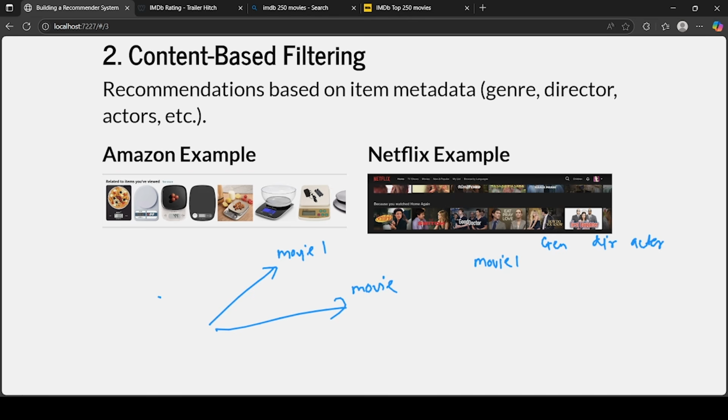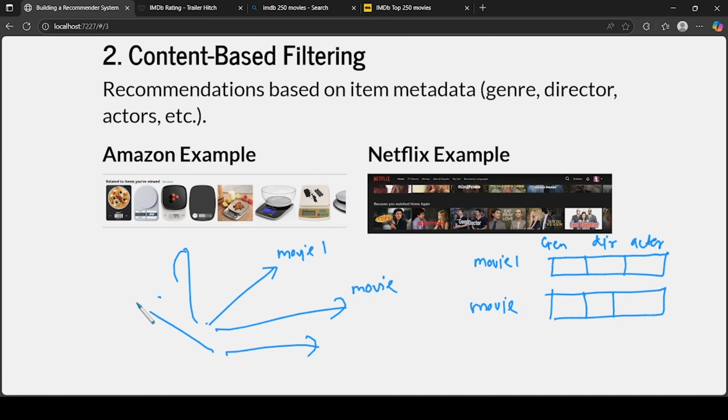And several more, but something like this. Now you can represent this as a vector, and you can plot it in n dimension space. Similarly, you can have another movie with the same information, and you can project that in n dimension space, right. And let's say several movies are there.